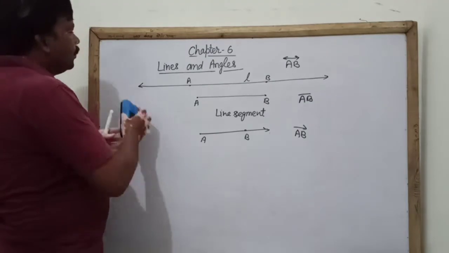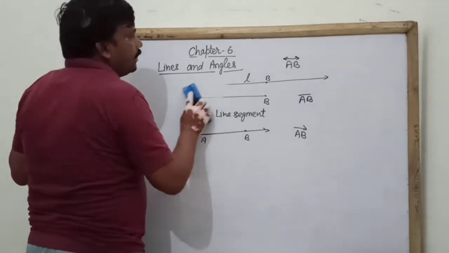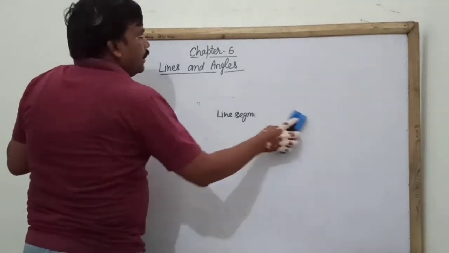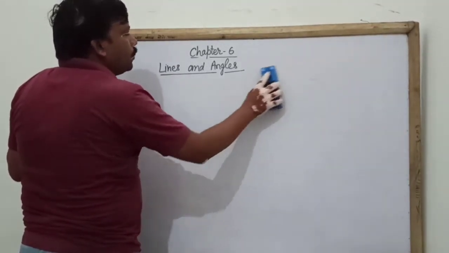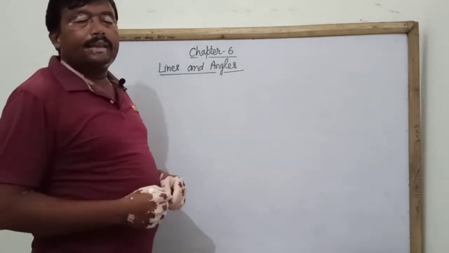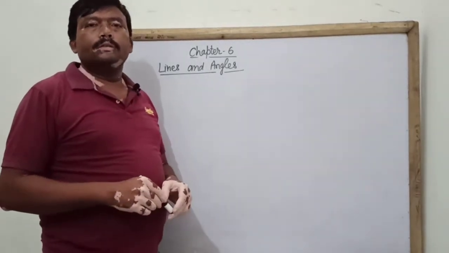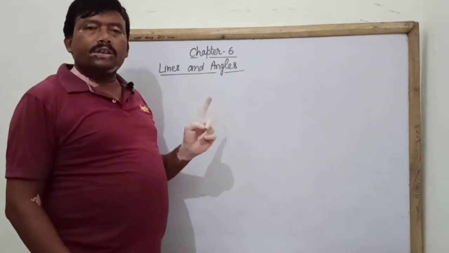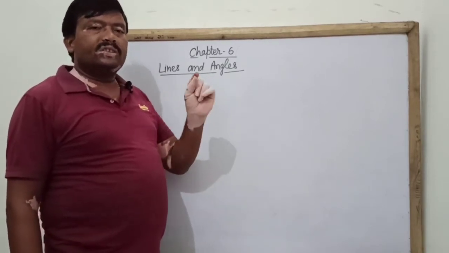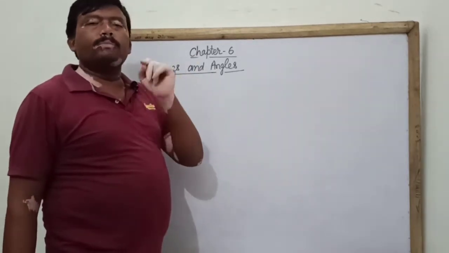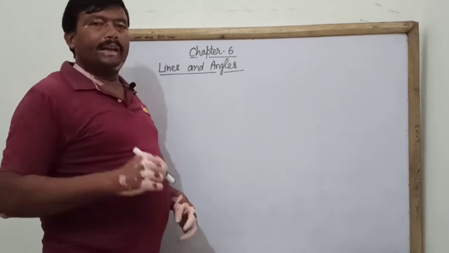अब नेक्स्ट इसमें जो होगा एंगल्स। You have also learned angles in your earlier classes, that an angle is formed when two rays originate from the same point.